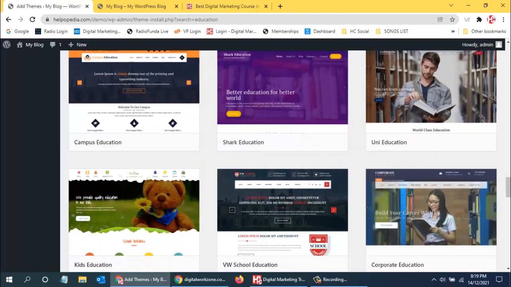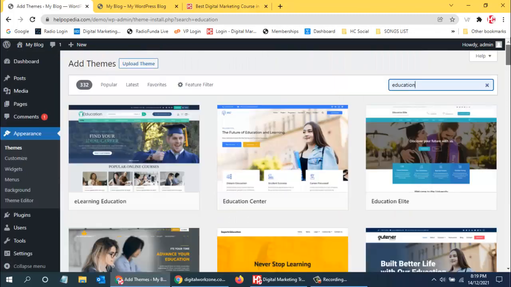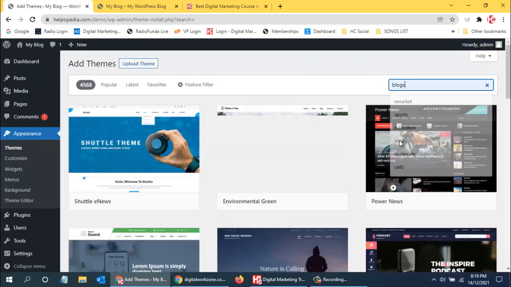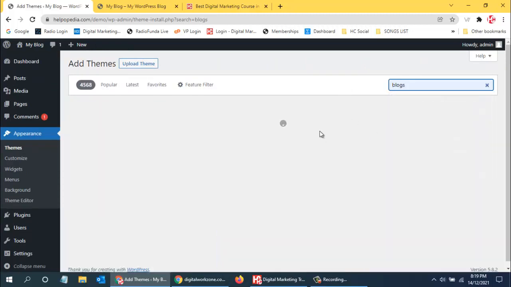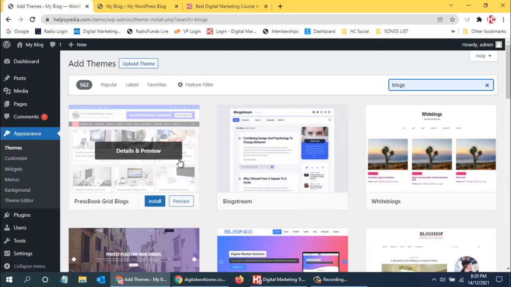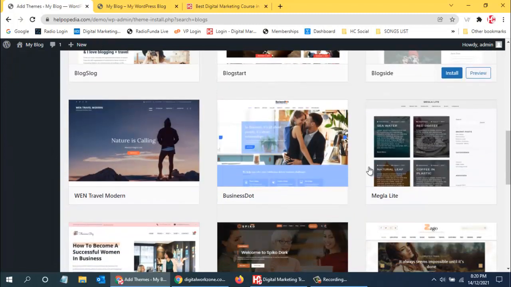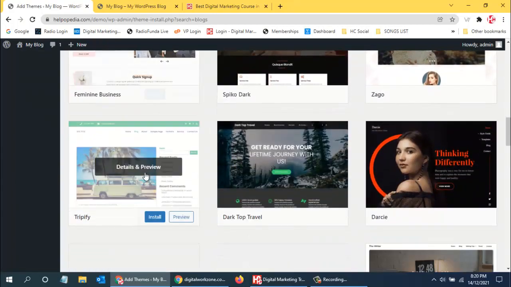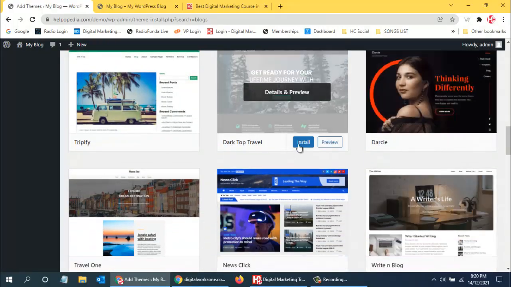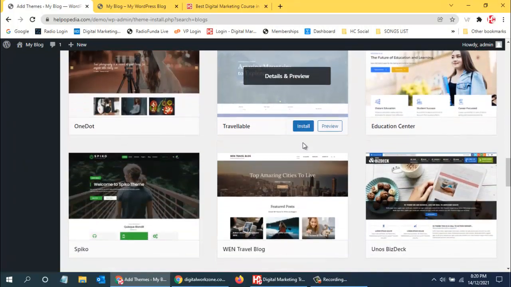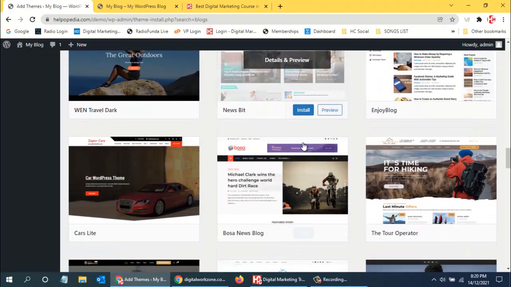If you want to use any other theme, you can search for any other keyword. Say I want to search for blogs. Then all the themes related to blogs will come up, and I can install them on my website. We have an install button here, so we can install it, and it will come up on the website.